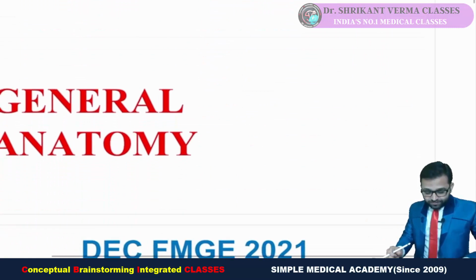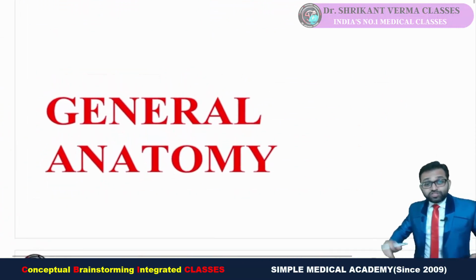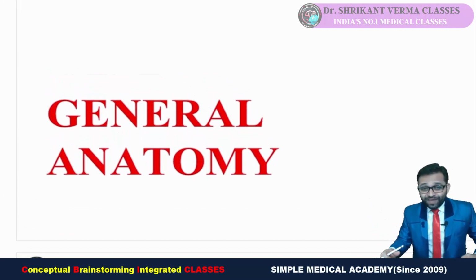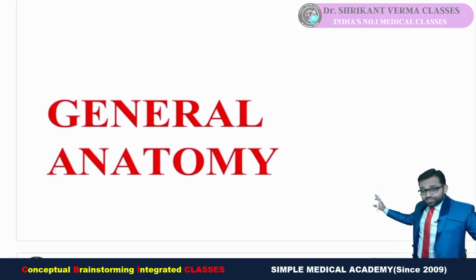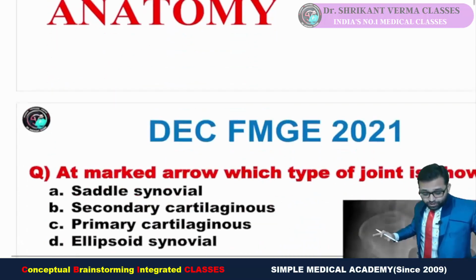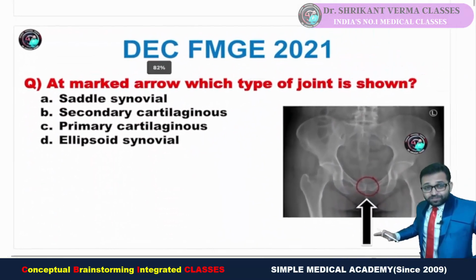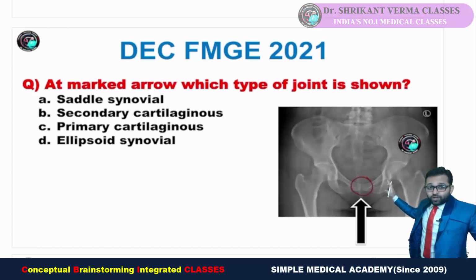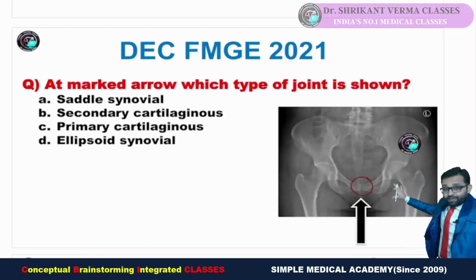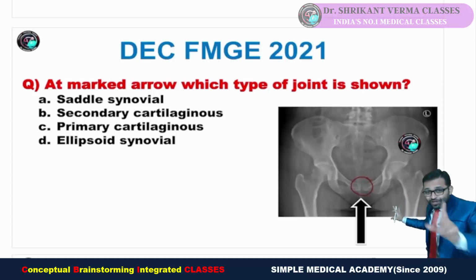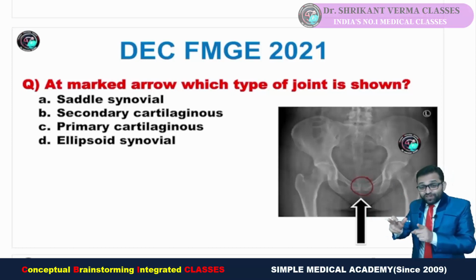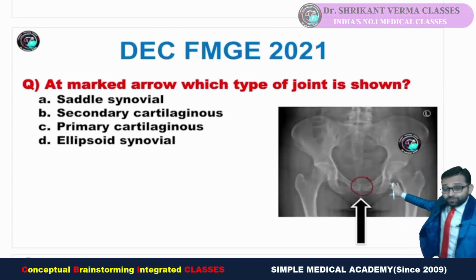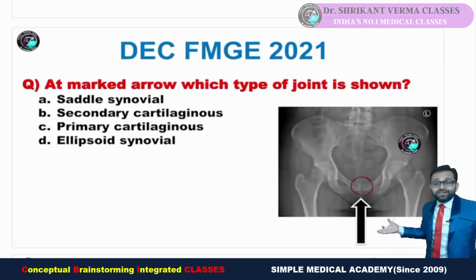First of all, we are going to look at general anatomy. So we are doing analysis also. Do we have to study general anatomy, yes or no? Just try to answer, just try to understand with this question. December FMG 2021 question was asked by giving one radiological image. So radiology integration, our exam pattern is shifting with integration. They are putting the image of the radiology but asking about the anatomy question. This is our integration.